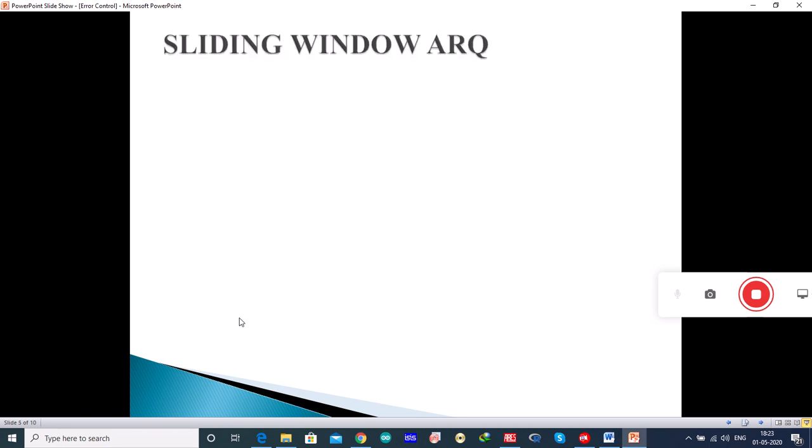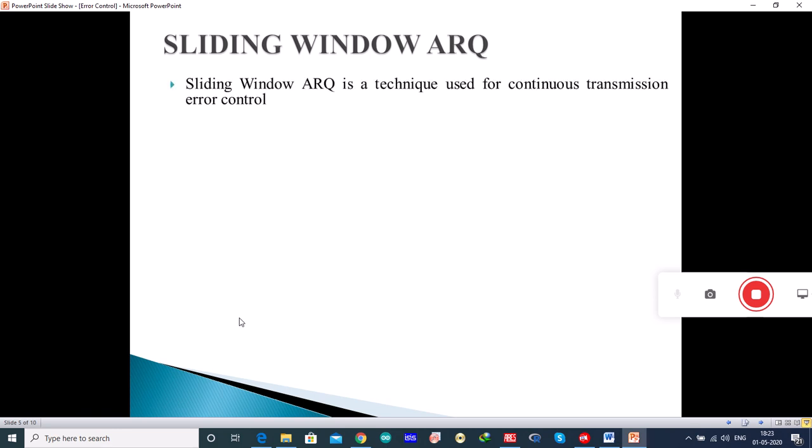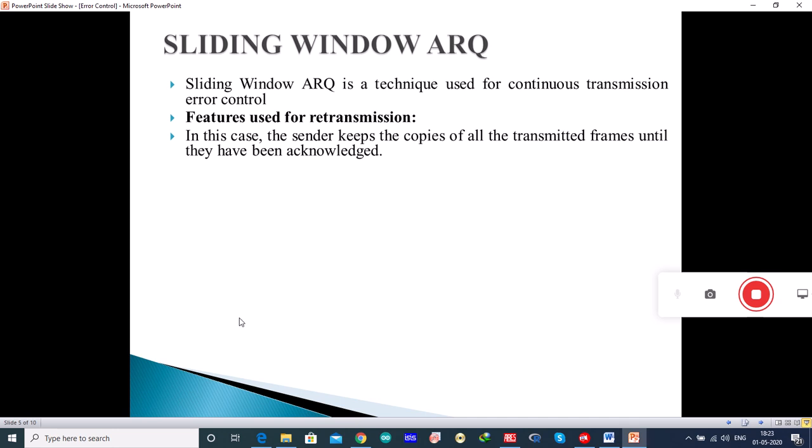Let us see what sliding window automatic repeat request is. It is a technique used for continuous transmission error control. Let us see the features used for retransmission. In this case, the sender keeps the copies of all the transmitted frames until they have been acknowledged. Suppose the frames from 0 to 4 have been transmitted and the last acknowledgement is for frame 2. Then the sender has to keep the copies of frames 3 and 4 until they are received correctly.